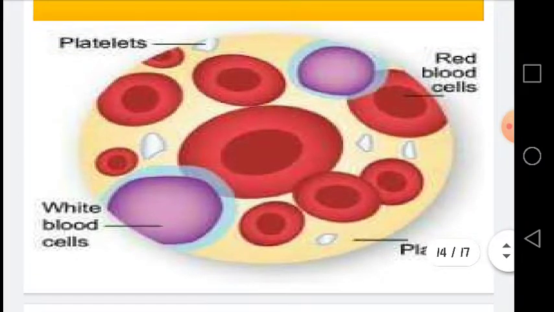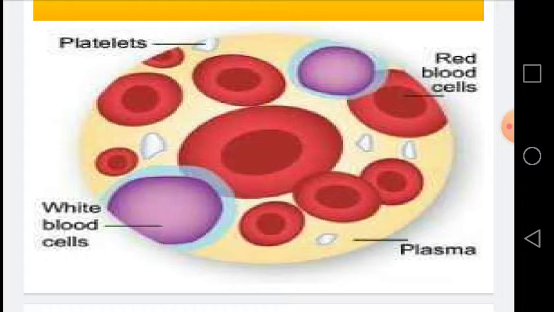Red blood cells have a very important protein, that is hemoglobin. This protein is designed to carry the oxygen from the lungs to different parts of the body. Hemoglobin combines with the oxygen, forms oxyhemoglobin, and carries the oxygen in this way to different parts of the body. White blood cells are designed to defend our body,